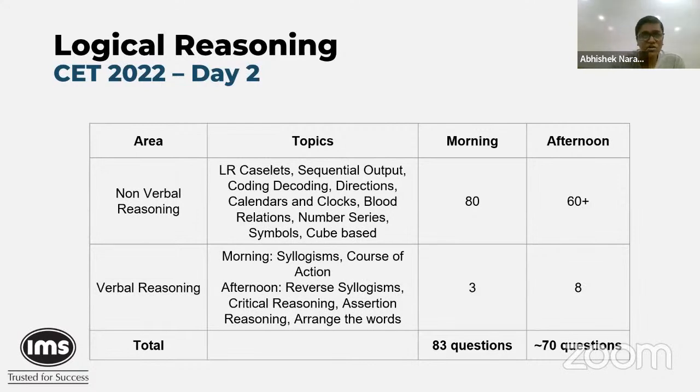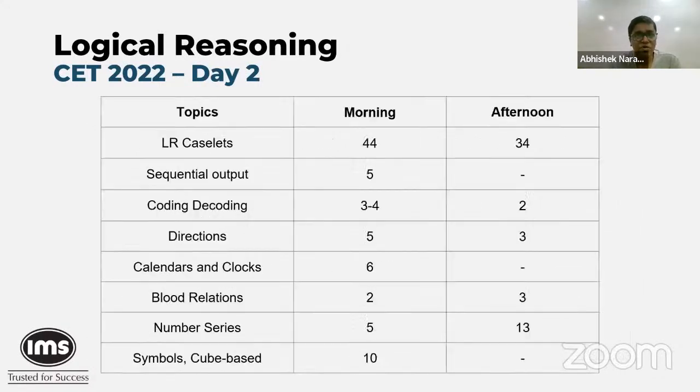There were 3 questions on critical reasoning, right? So distributing the non-verbal part gave us all of these interesting things. Now you will obviously notice that the numbers will be higher for the morning side, because like we said many times before, the morning section had more questions in the LR section.